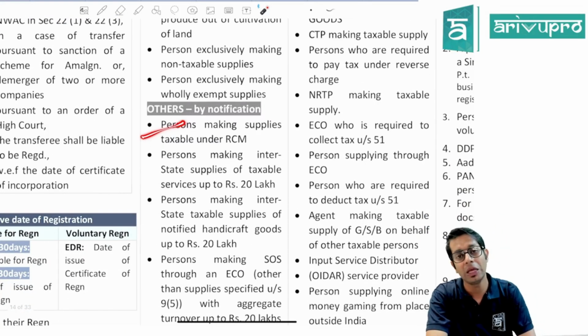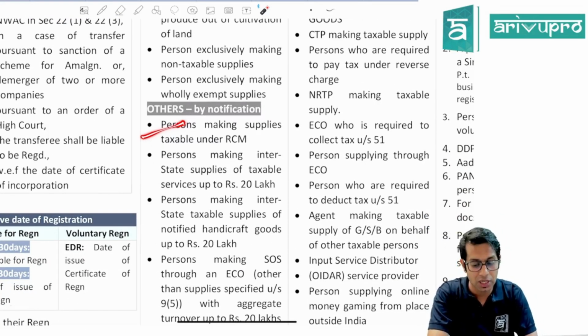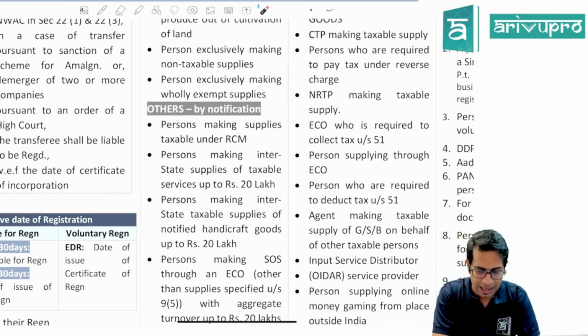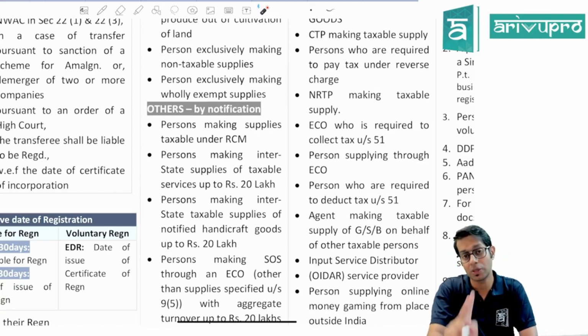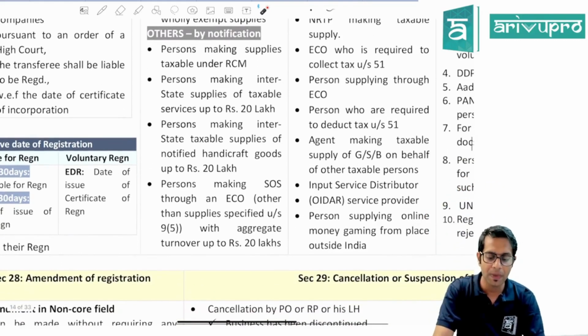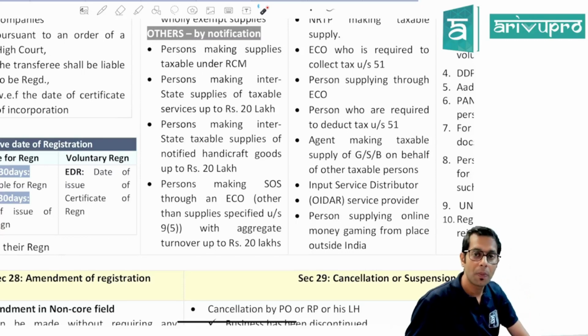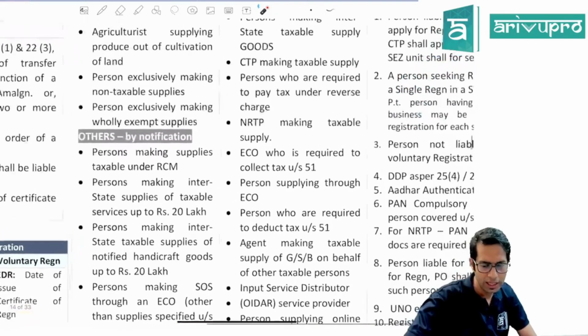And there are some more people whom the government has notified who are not required to take registration. Those people who are making supplies which are taxable under reverse charge, those people who are making interstate taxable supplies of handicrafted goods whose value is up to 20 lakh rupees. So if you are making interstate taxable supply of services up to 20 lakhs, no registration. Interstate taxable supply of handicrafted goods up to 20 lakh, no registration. And if you are a person who is making supply of services through an e-commerce operator up to 20 lakh rupees, you don't have to take any registration.